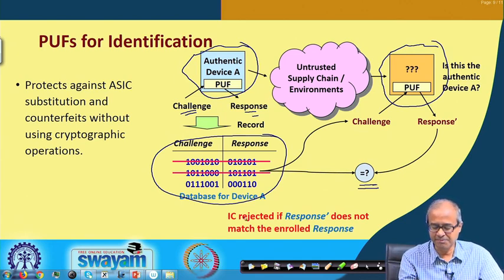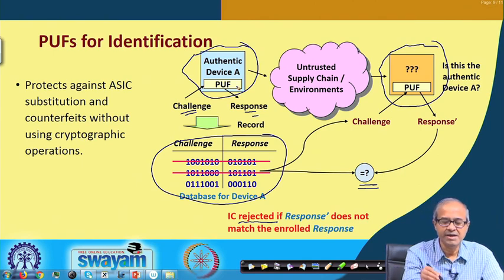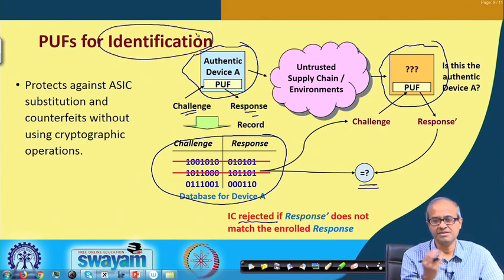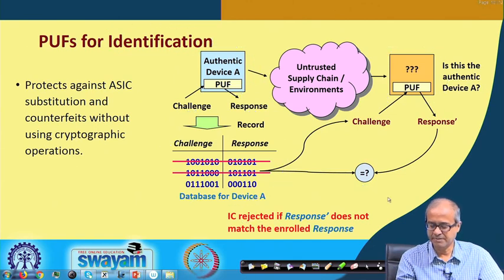If they are not the same, we can reject the IC, saying that this is not the same device. In this way, you can identify a unique device. Sometimes you need to identify a particular copy of an IC. You can use this kind of PUF IC fingerprinting for doing that. Okay.